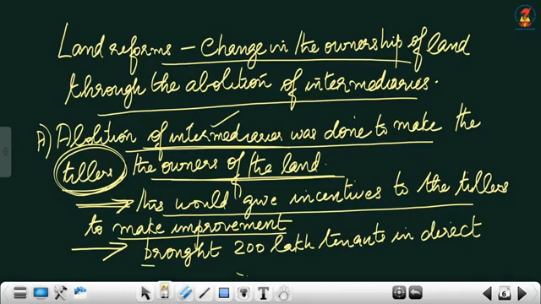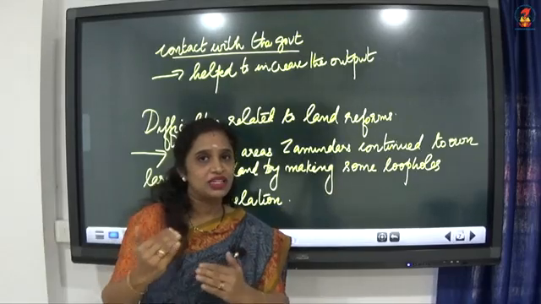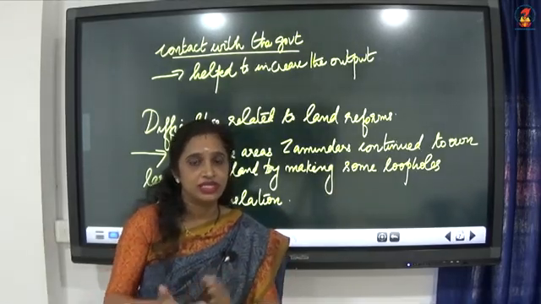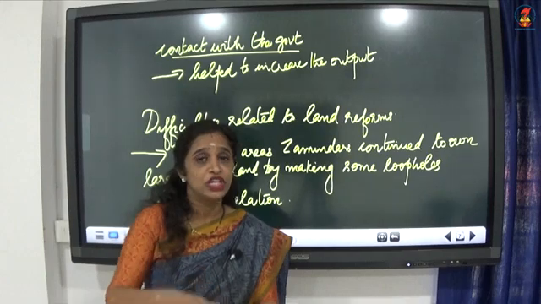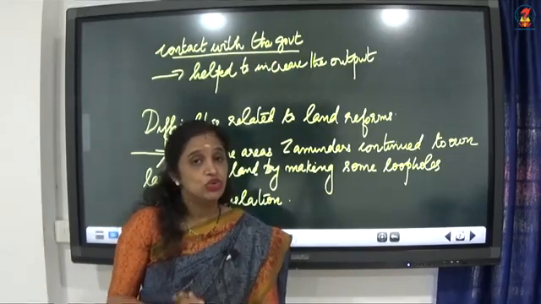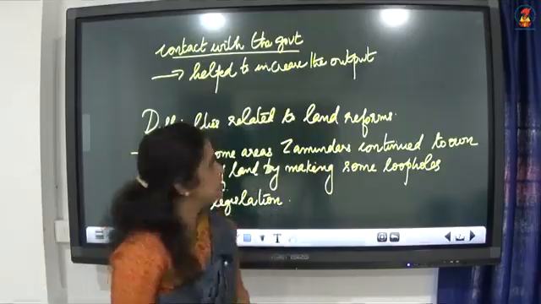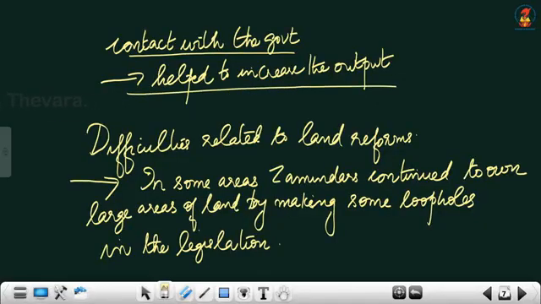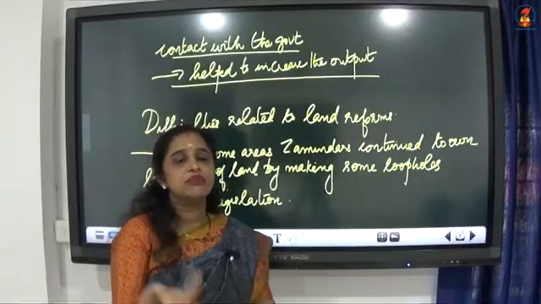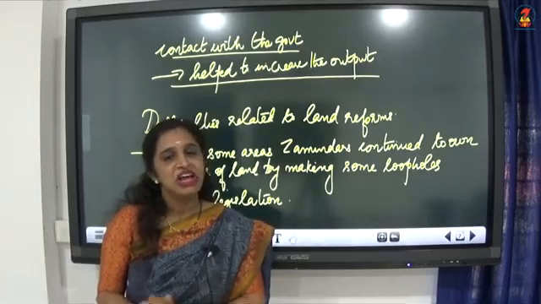Then comes the next one. Through this abolition of intermediaries, 200 lakh tenants came into direct contact with the government. So the actual tillers of the land will have direct contact with the government. It is his own land. Therefore, the government could find 200 lakh tenants. What a good job done by the government. 200 lakh tenants were in direct control of the government with their own land. It helped to increase the output. Definitely, it is a motivation for the Indian farmers, the actual tillers, to increase their output if it is their own land.